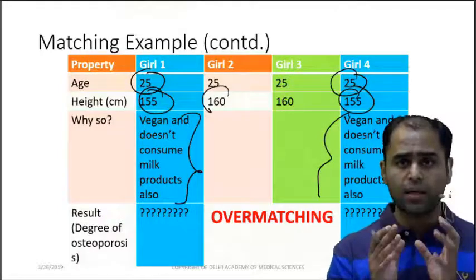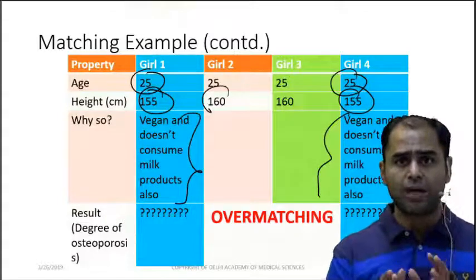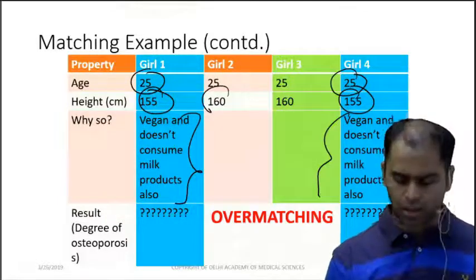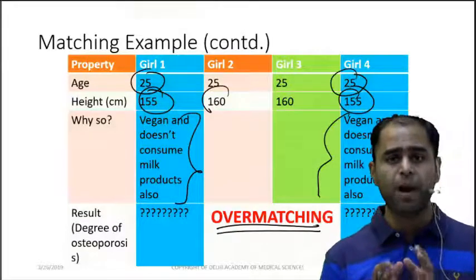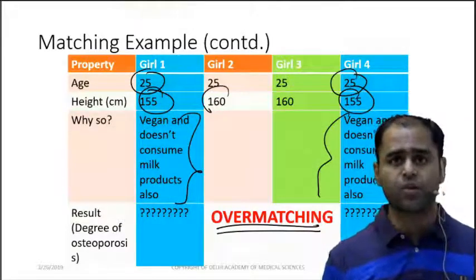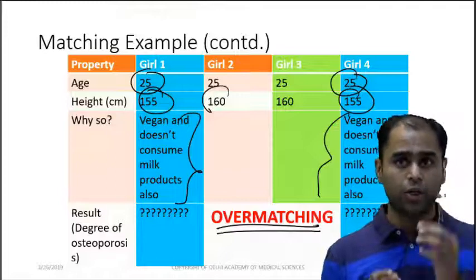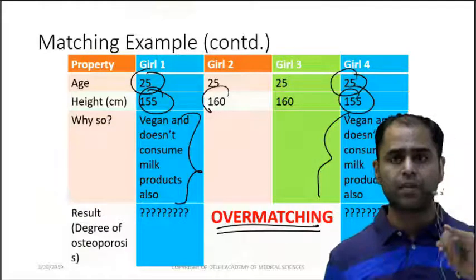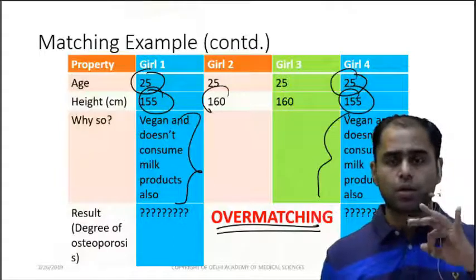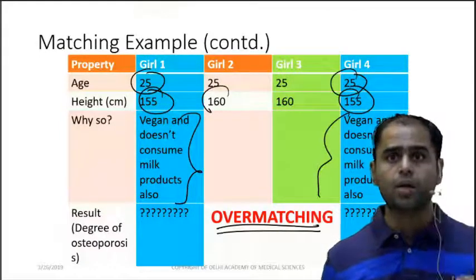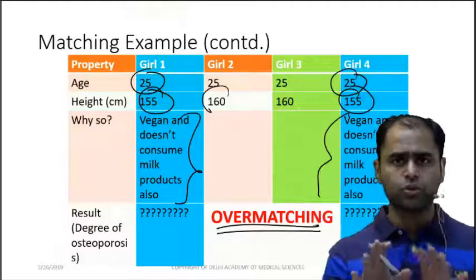So now I can see that I would not get any result. This is what is called overmatching. So my dear friends, AIIMS would give you such scenarios and expect you to pick whether it is unmatched, adequately matched, overmatched, or undermatched. So 4 options, you should be ready for it.